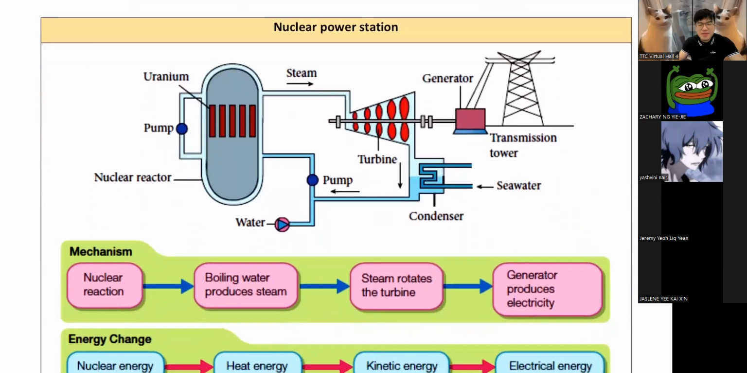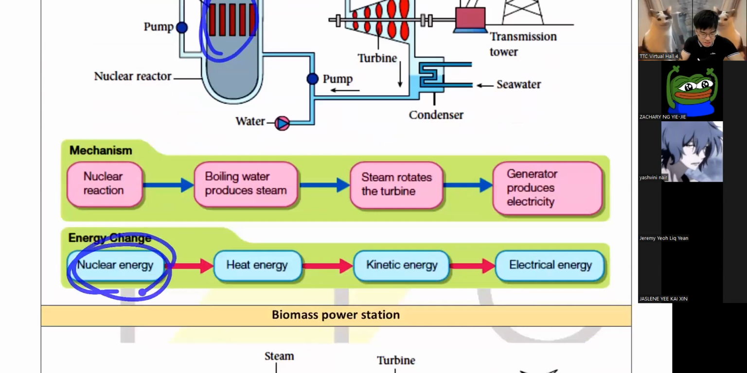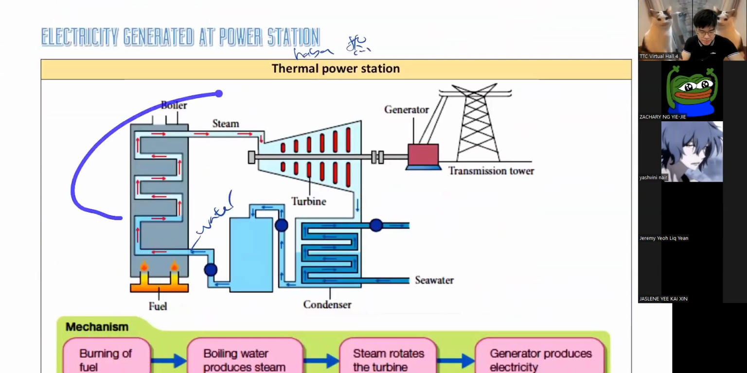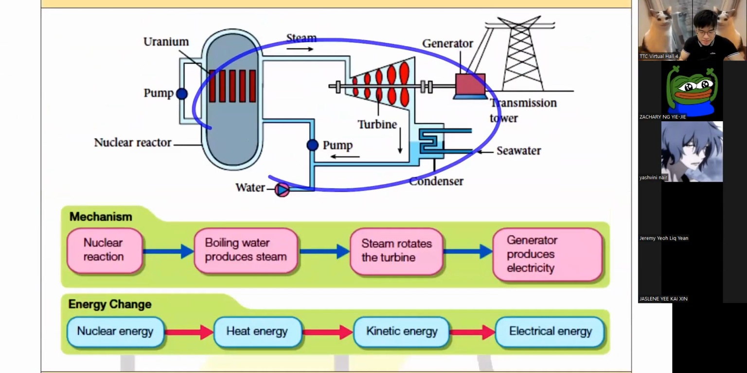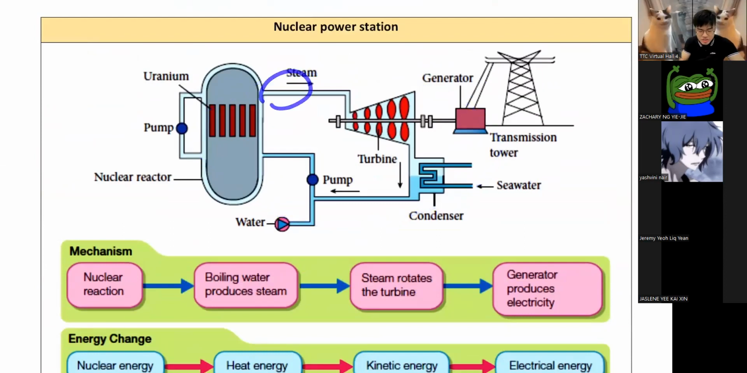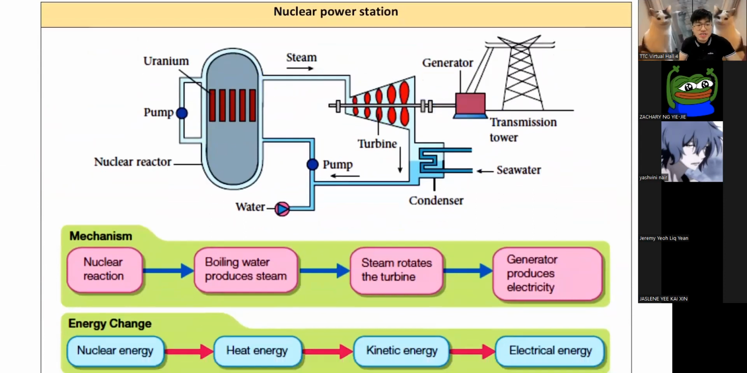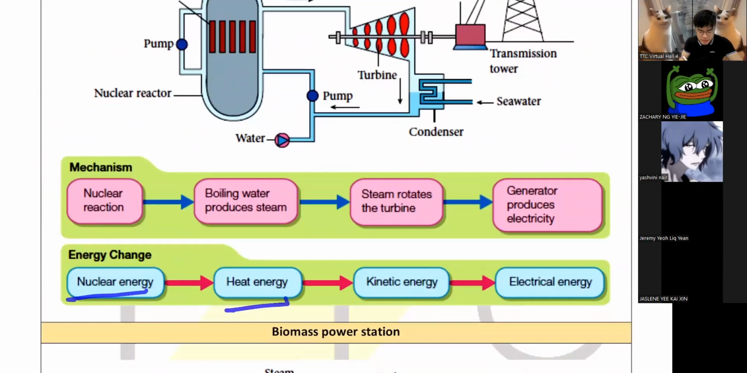Next, nuclear. Right. This is my favorite. Guys, nuclear power station is my favorite because this thing doesn't produce any carbon dioxide. This is the cleanest energy to use. Right? So when you use nuclear, you create something called nuclear energy. Nuclear energy, guys, this concept is the same as your thermal power station. They will heat water, and water changes to steam. Steam will spin the turbine. Turbine spins the generator. You get electrical energy. Right? So nuclear to heat, heat to kinetic, kinetic to electrical. So this is very similar to thermal power station.